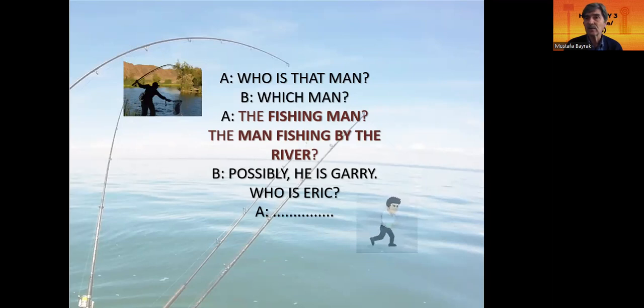The man by the river is a fisherman. Now let me read the dialogue that I prepared. Who is that man? Which man? The fishing man. The man fishing by the river. Who is that man?